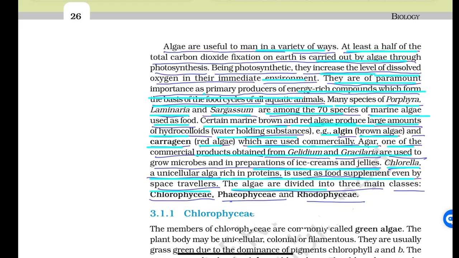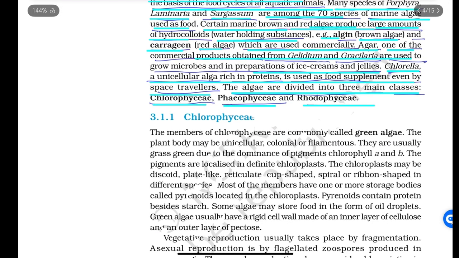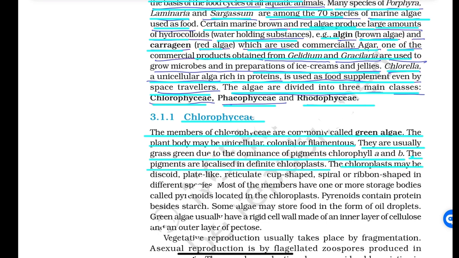The algae are divided into three main classes: Chlorophyceae, Phaeophyceae and Rhodophyceae. Firstly, we'll study about Chlorophyceae. The members of Chlorophyceae are commonly called green algae. The plant body may be unicellular, colonial or filamentous. They are usually grass green due to the dominance of pigments chlorophyll a and b. The pigments are localized in definite chloroplasts. The chloroplast may be discoid, plate-like, reticulate, cup-shaped, spiral or ribbon-shaped in different species.